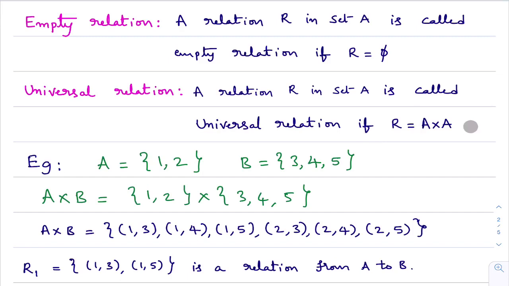I hope you understand. Now we are going to learn 3 most important definitions. Empty relation and universal relation are not that important. If you understand, it's okay. If you didn't understand, nothing to worry. What are the 3 definitions which are very, very important in this chapter? First one, reflexive relation. Second one, symmetric relation. Third one, transitive relation. These 3 are the heroes of this exercise.